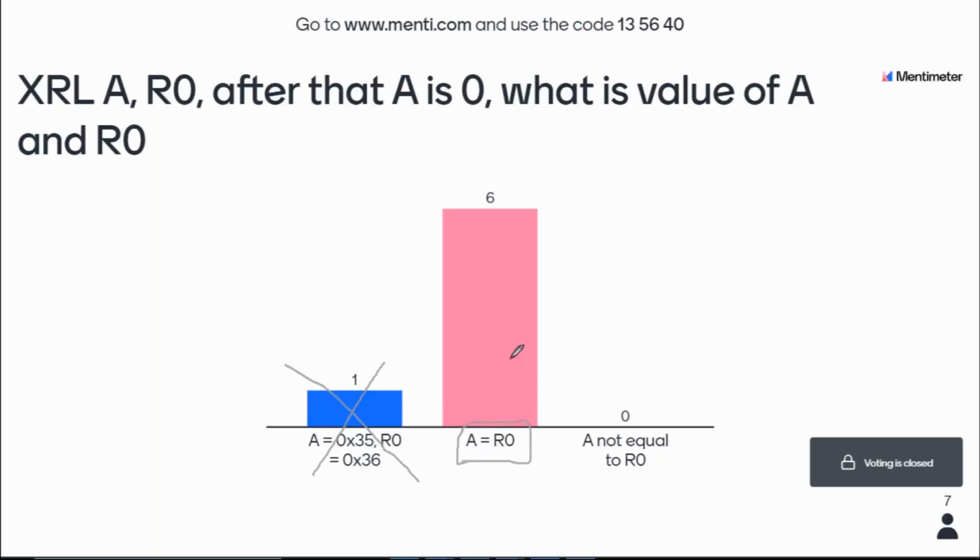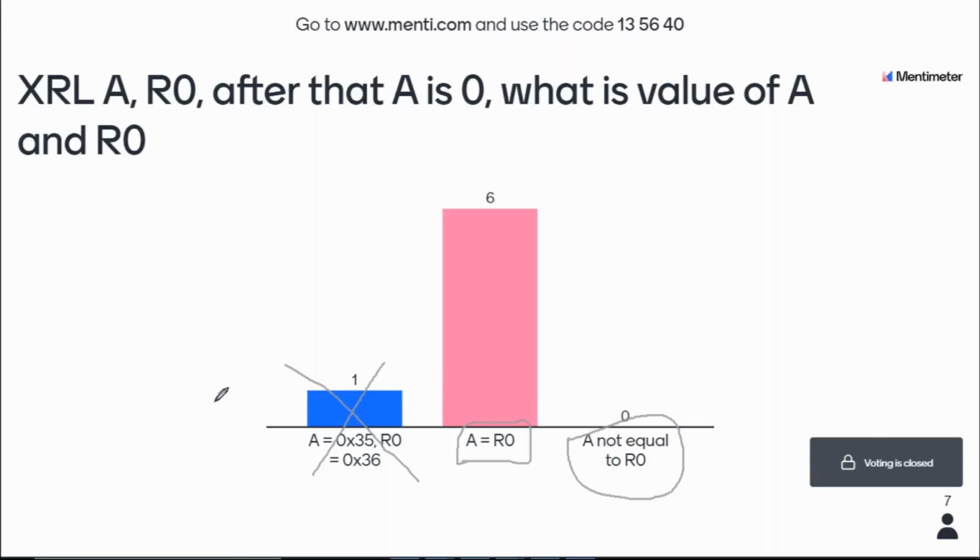There are other conditions in which the XOR can also become 0, like if A is 0 and R0 is 0. And this is again tricky because A not equal to R0 can still work if A is 0 and R0 is FF as well.